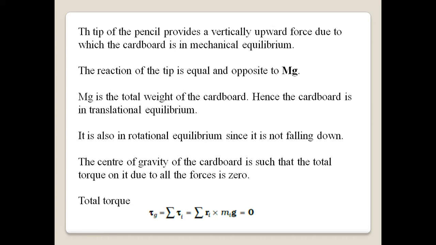Here ri is the position vector of the ith particle, mi is the mass of the ith particle, g is acceleration due to gravity, and when we sum up, we get the total torque for all the particles.